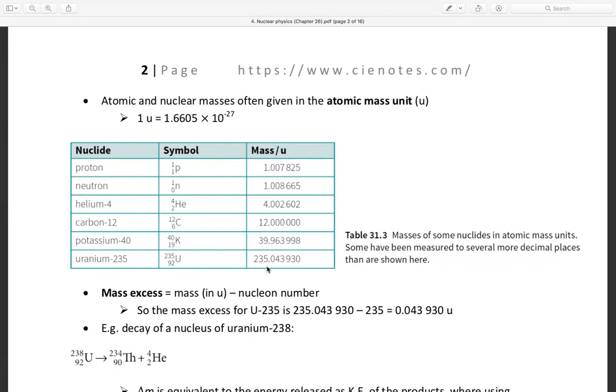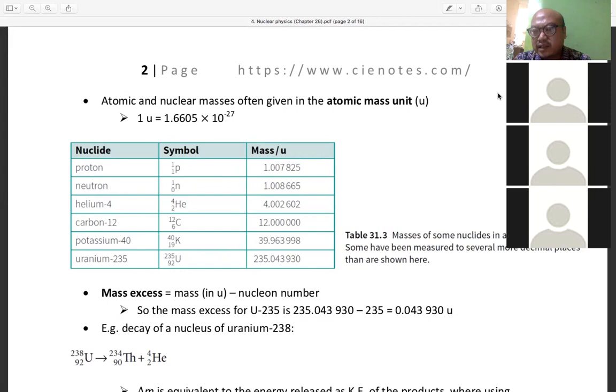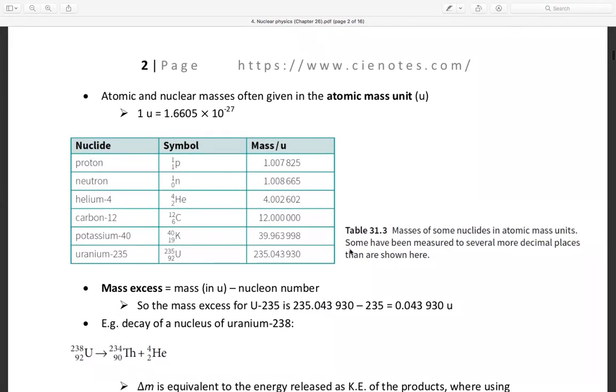This is a constant number. You don't need to memorize it, kalian nggak perlu menghafal ini ya. It will be provided in the question. Then table 31.3 gives the mass of some nuclides in atomic mass units. Some have been measured to several more decimal places than shown here.